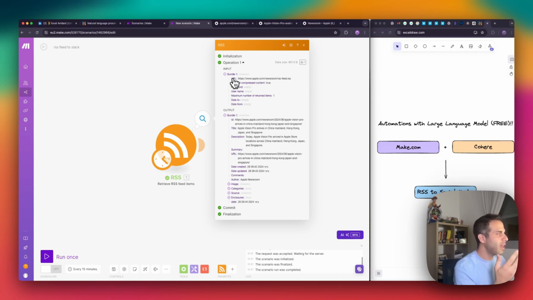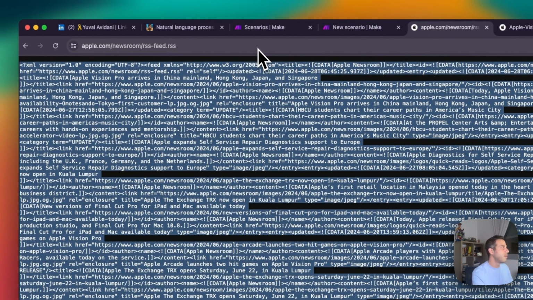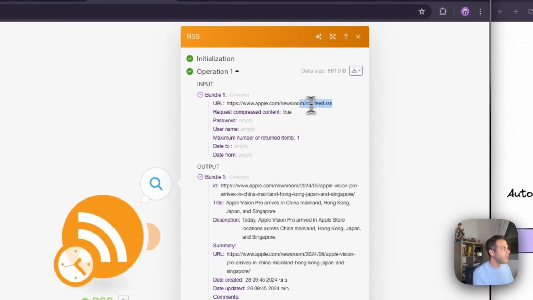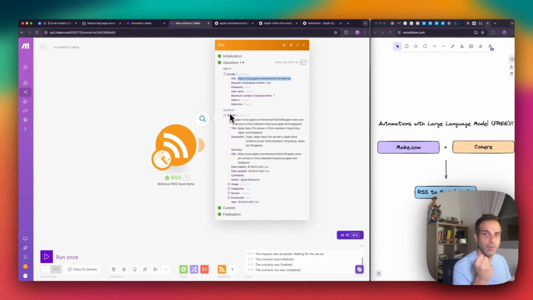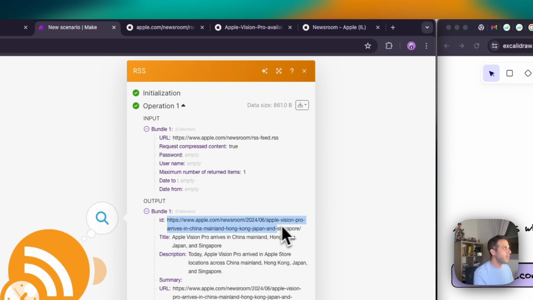Now, what the heck is this thing, right? So actually what we see here is the response. Like we sent a request using make.com to Apple's RSS feed to this URL. And actually what we retrieved was all this blob of text, but we wanted only one item, right? So we got only the latest one, the newest one. So in here, we can see that we did address the Apple newsroom URL, and the output, which means the response we got from the Apple URL, is actually the ID of the article which we saw, the Apple Vision Pro something.